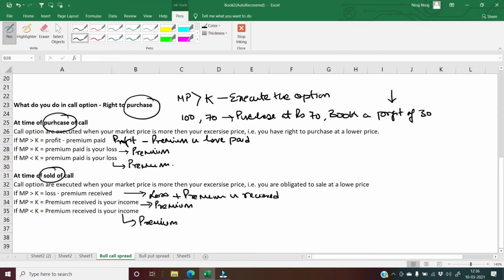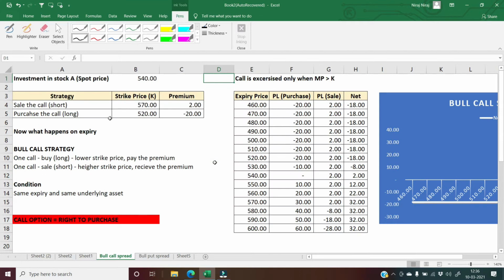So now let's see what do we do in a bull spread for call option. Okay, so basically there are few fundamentals, or I would say few logics which you need to remember when you are doing a bull call spread. The first fundamental is that the market should be bullish. आप जो भी stock के बारे में सोच रहे हो, whichever stock you are planning to buy should be bullish in nature, that is the market is going up.